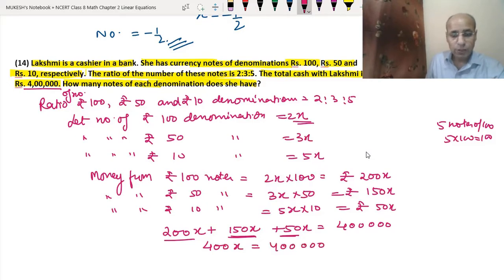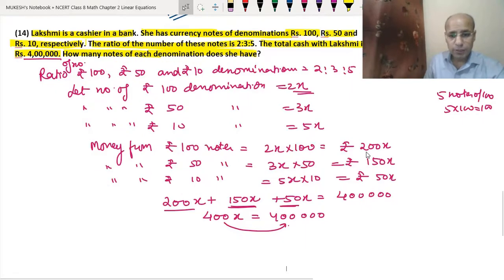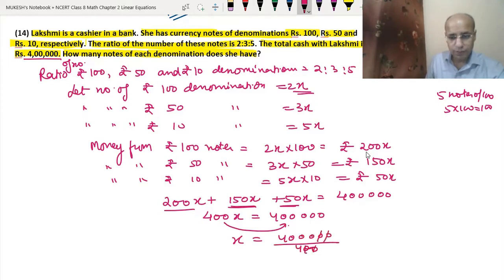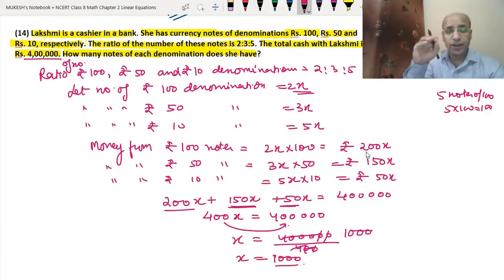So that means this 400 will go down as a division. So it means that x will be equal to 4 lakh upon 400. Two zeros gone. We got 1000. So x equals 1000. Okay. So now from this x, we will find the number of notes of each denomination. So what will be the answer?